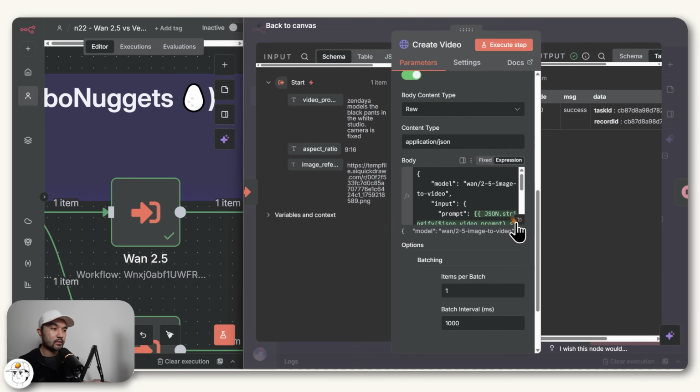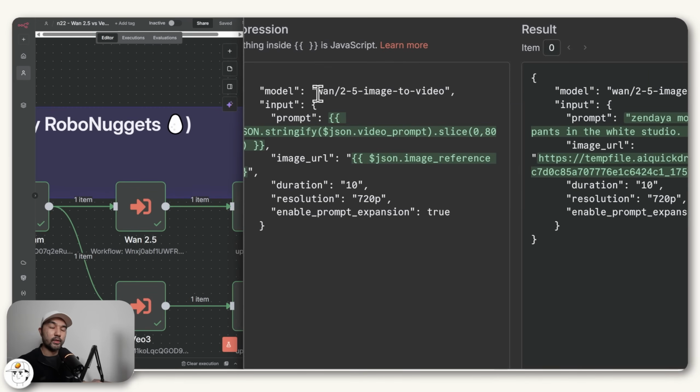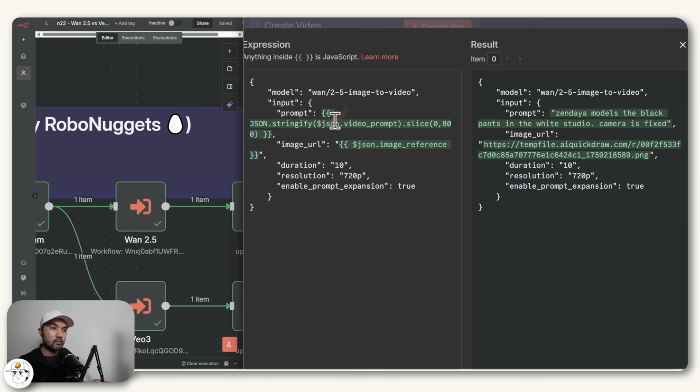But if we scroll down and look at the message of what we are requesting, you'll see that this time, if we zoom in, we are now using the Wan2.5 video model, but we are still passing along the prompt as well as the image URL that came from Seedream in this case, because that now becomes the starting frame for this video. We also have a couple of values here, which is just as per KEI's documentation. So we have the duration in seconds as well as the resolution. And then this enable prompt expansion is just an option in Wan2.5, where if you pass a simple prompt, they will actually expand that in order to achieve the best quality output. So that's something that you can test for yourself.